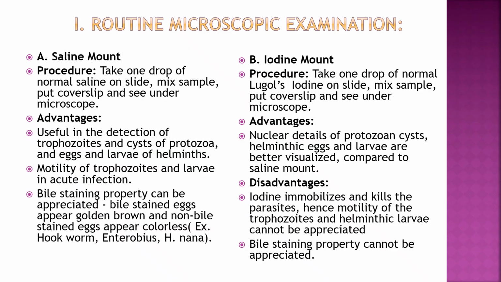Non-bile stained eggs examples are hookworm, Enterobius and H. nana, HEN. Then iodine mount, the procedure: take 1 drop of Lugol's iodine on slide, mix stool sample, put cover slip and see under microscope. Advantages: the nuclear details of the protozoan cyst, helminth eggs and larvae are better visualized. Disadvantages: iodine immobilizes and kills the parasites, so motility of the trophozoites and helminth larvae is not appreciated, and bile staining property is not appreciated.